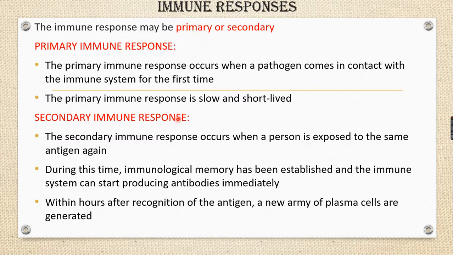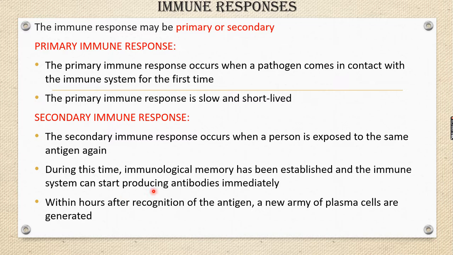செகண்டரி இம்யூன் ரெஸ்பான்ஸ்னா என்ன? Secondary immune response occurs when the person is exposed to the same antigen again. First time, one time chickenpox virus attack பண்ணிச்சு. Second time, so immunity antibody இருக்கு. When the person is exposed to the same antigen, அதே virus second time attack பண்ணுது. So during this time, bloodல என்ன இருக்கும்? Antibodies ஏற்கனவே இருக்கு. அதுக்கு பேர் தான் immunological memory. So immunological memory has been established.